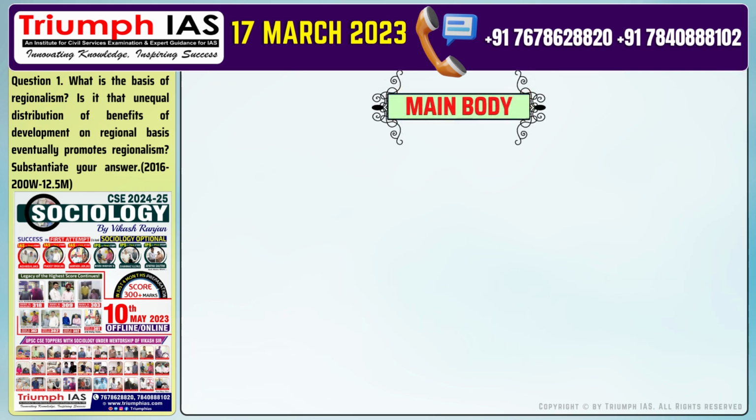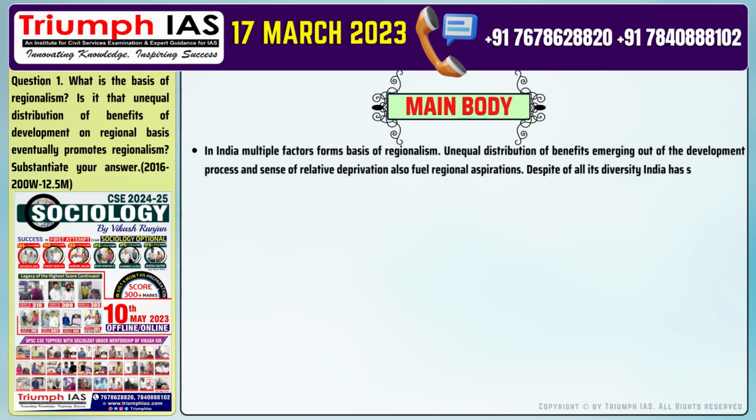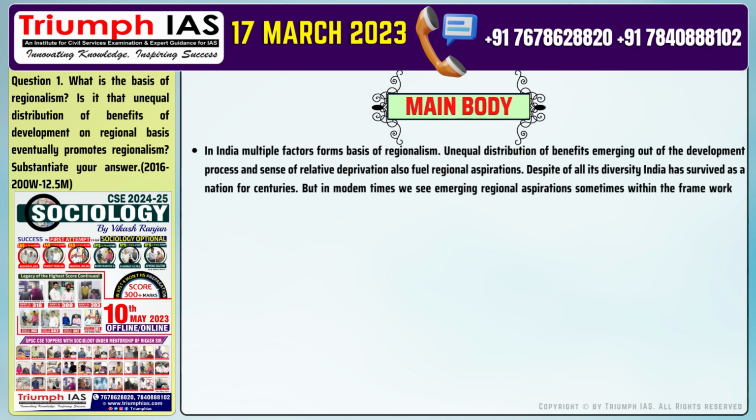The main body of the answer should be: Number 1. In India, multiple factors form the basis of regionalism. Unequal distribution of benefits emerging out of the development process and sense of relative deprivation also fuel regional aspirations. Despite all its diversity, India has survived as a nation for centuries. But in modern times, we see emerging regional aspirations, sometimes within the framework of the constitution and sometimes outside it.